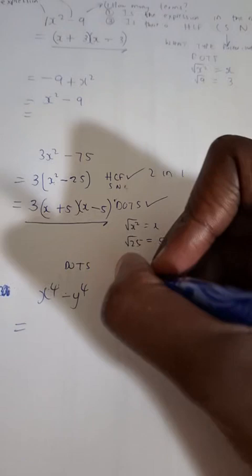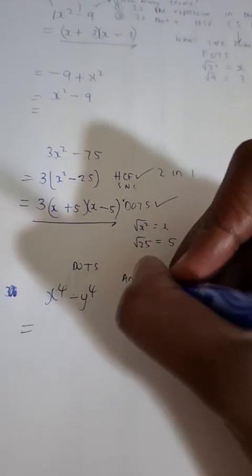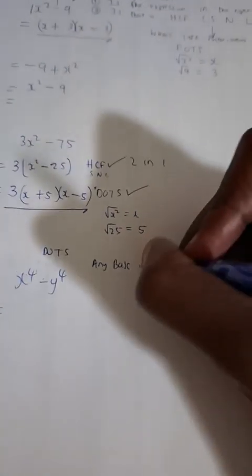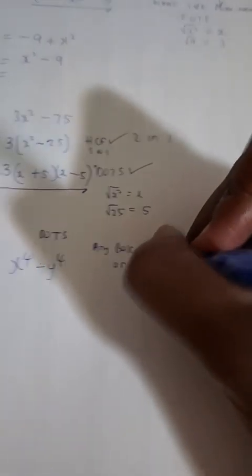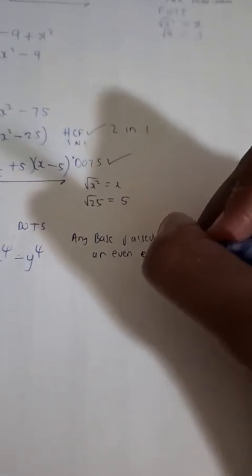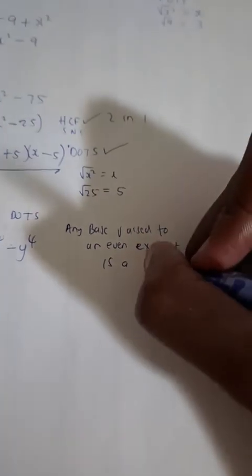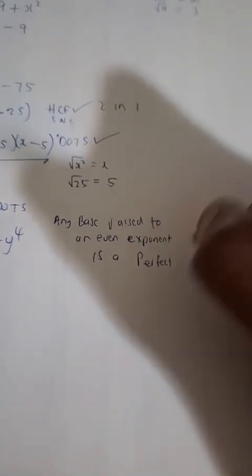I want to suggest that any base raised to an even exponent is a perfect square.